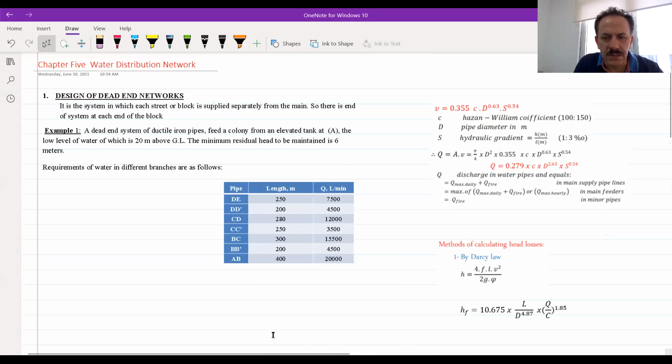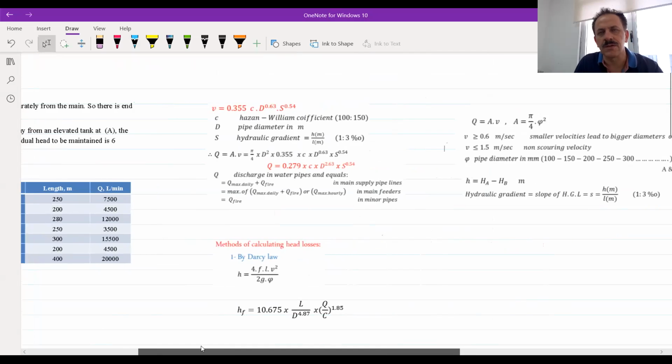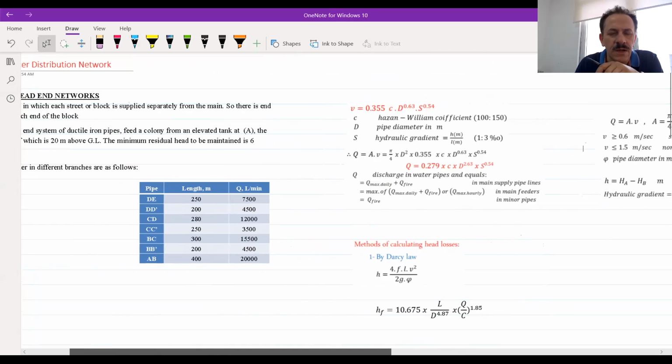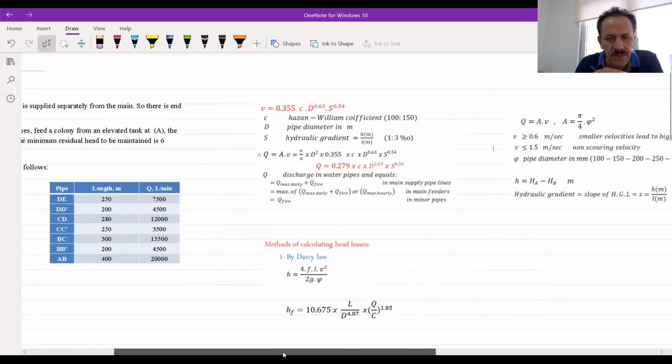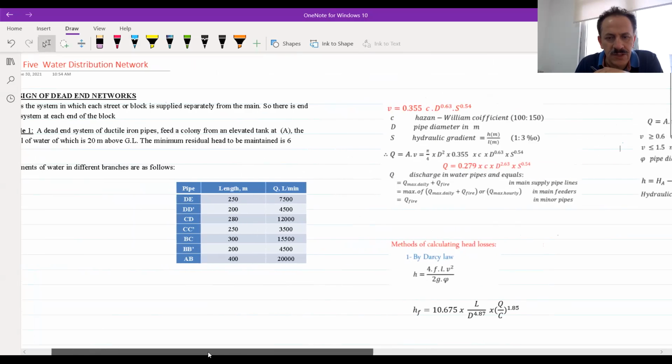The question is, in a network, when we design or analyze it, we work on two things: the velocity of the flow in the pipes and the pressure of the flow at the junctions.